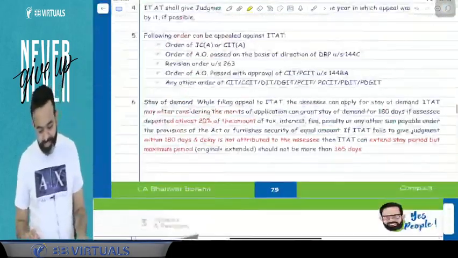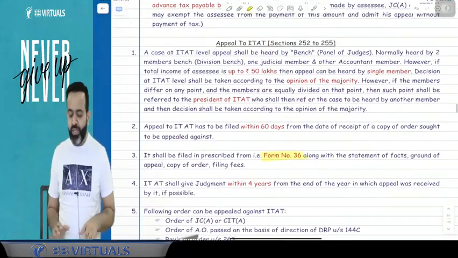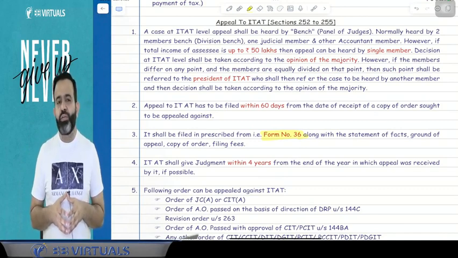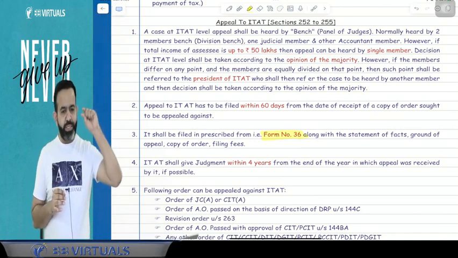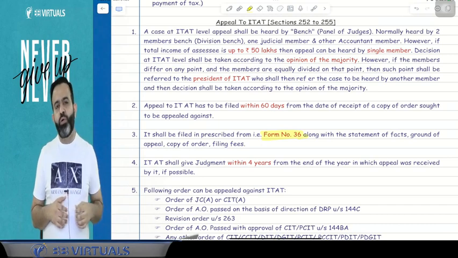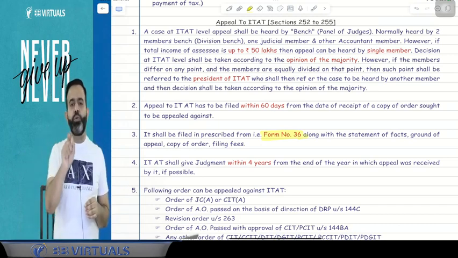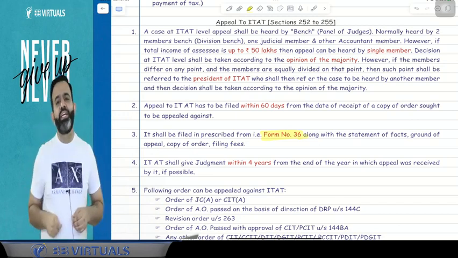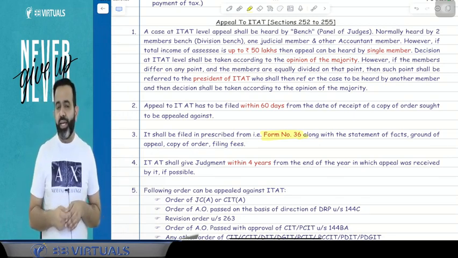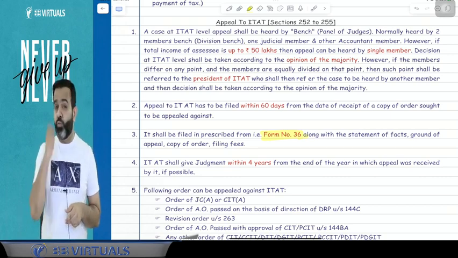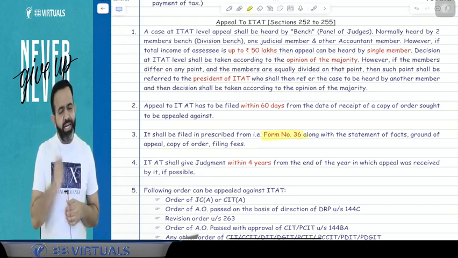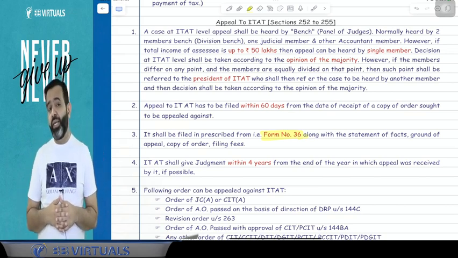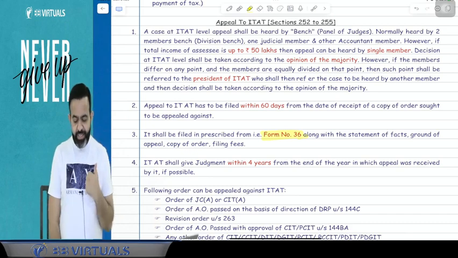So try to understand, all people pay attention. Here we are discussing the appeal to the ITAT. In the case of the ITAT, we have to give form number 36. Along with form number 36, you have to attach the copy of the order against which you are filing the appeal. Again, you have to give your statement of fact, and the grounds of appeal, on what basis you are making the appeal, and the appeal filing fees. This entire set is known as the memorandum of appeal that you have to file to the ITAT.